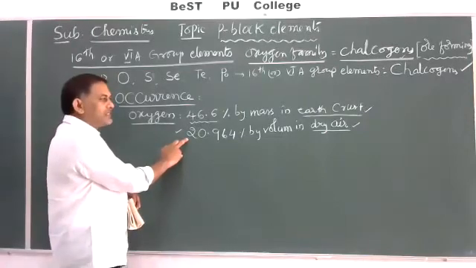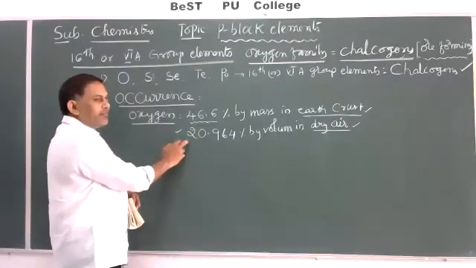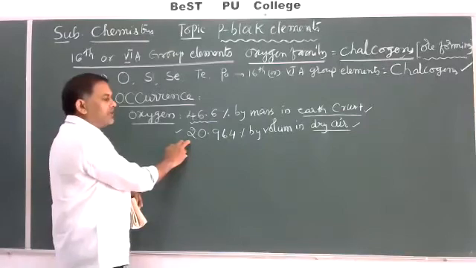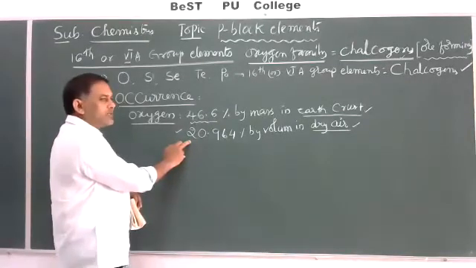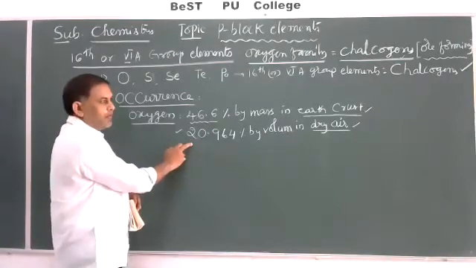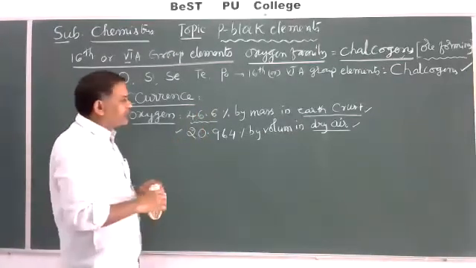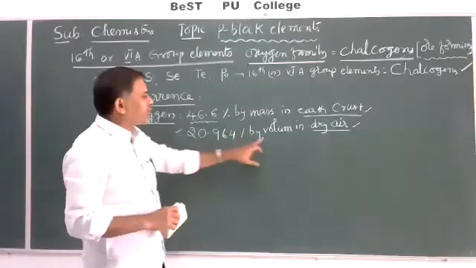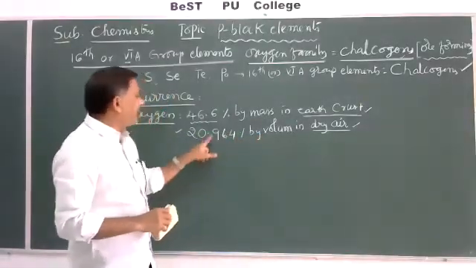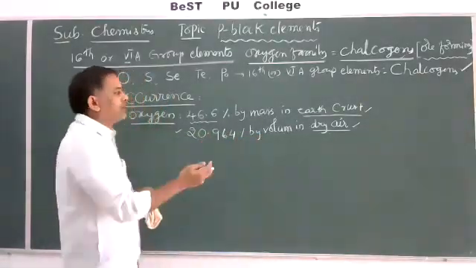For all living and non-living systems, this oxygen is required. To survive continuously for a long time, we want this pure and dry oxygen. In atmospheric air, the percentage of pure dry oxygen by volume is 20.96 percent.